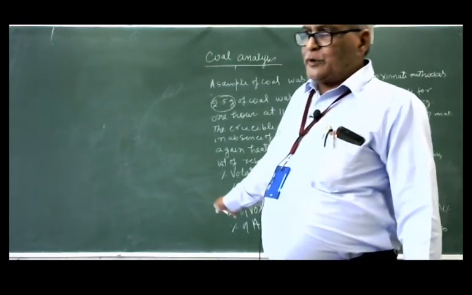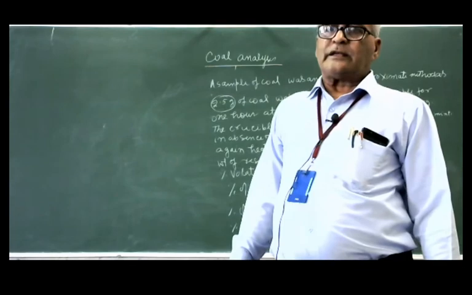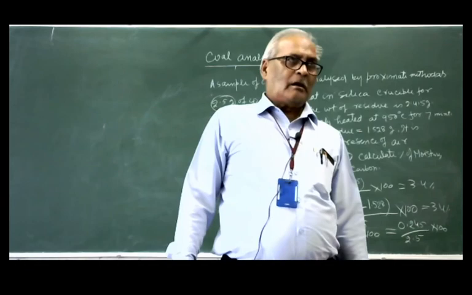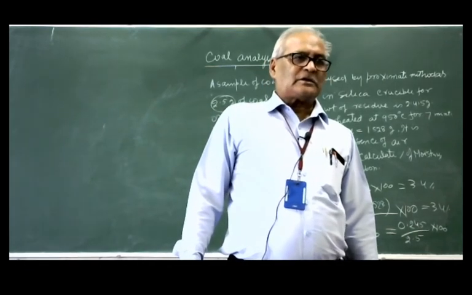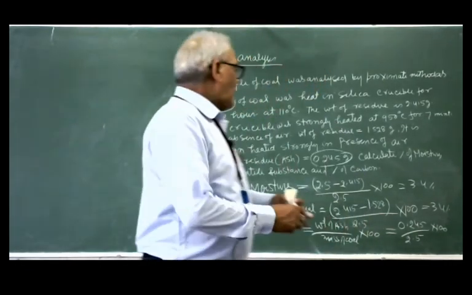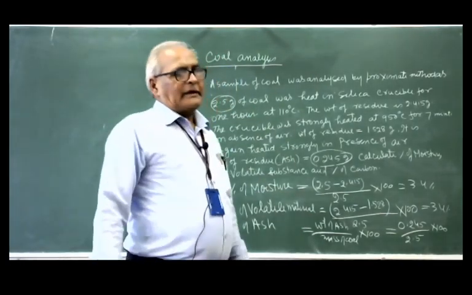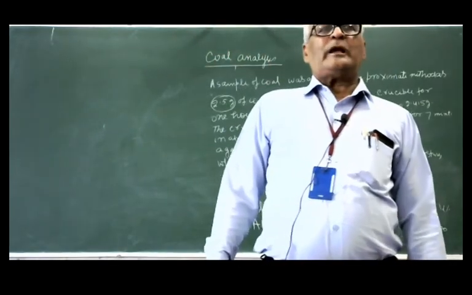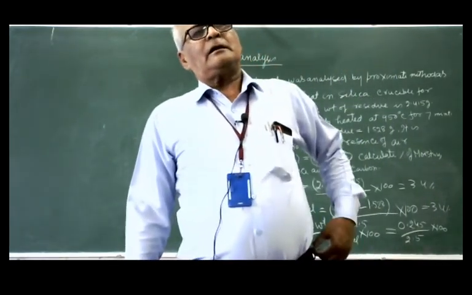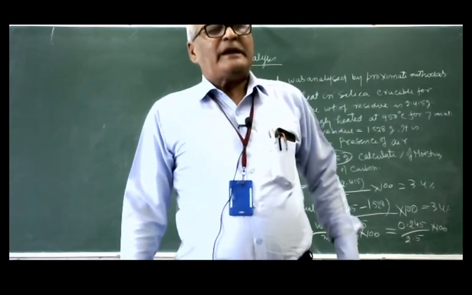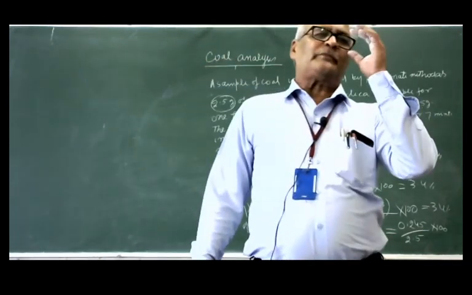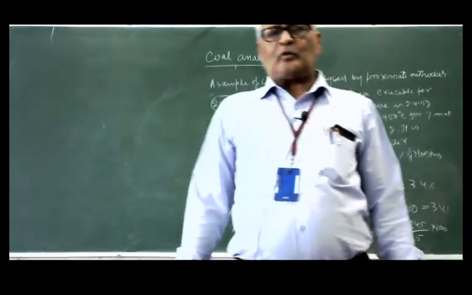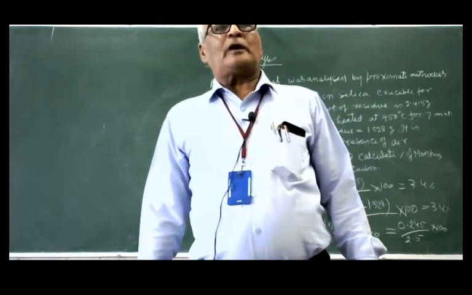I think if you do it, you will get the result near about 51.3. The percentage of the fixed carbon in the coal according to this numerical problem is near about 51.3. So in this way, we can empirically, you can say, the approximate method is also known as the empirical method. So empirically, you can calculate the percentage or you can analyze the coal.